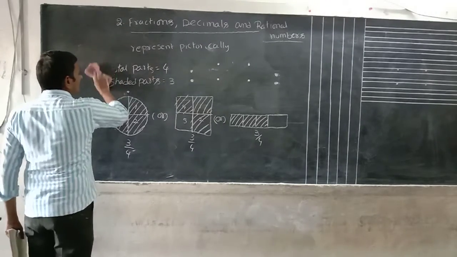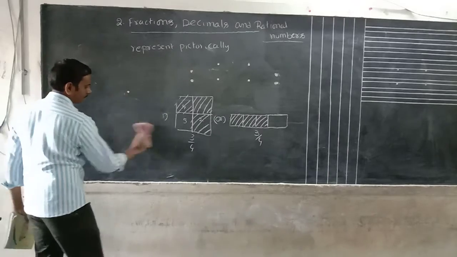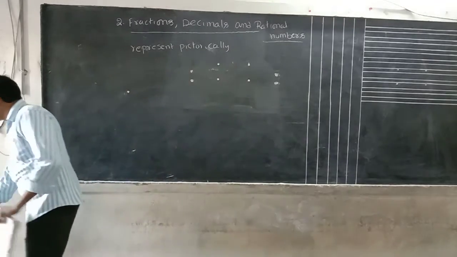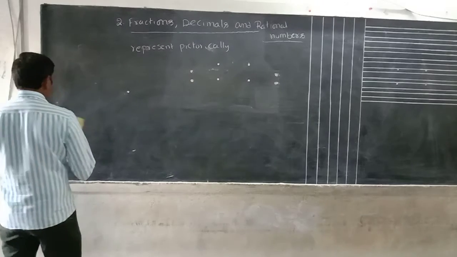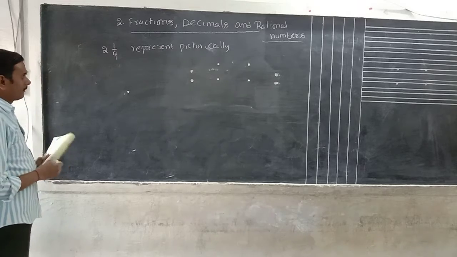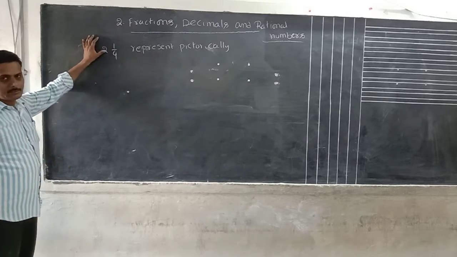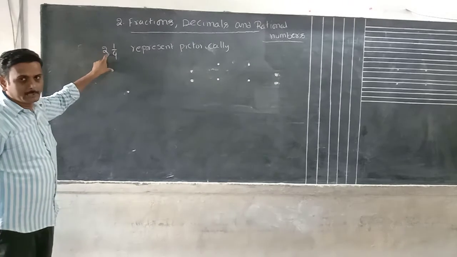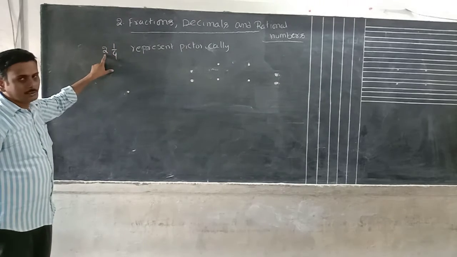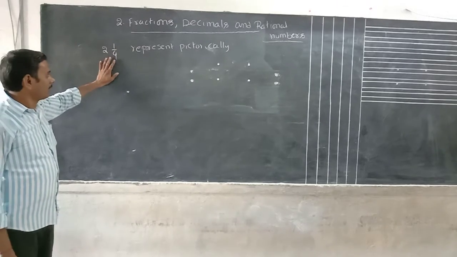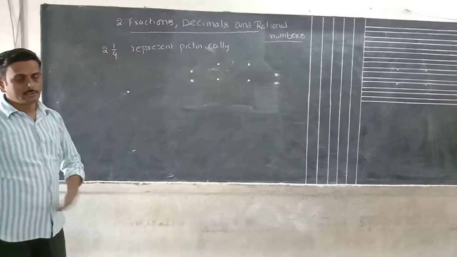For example, a question like this picture is given to you. What is the question? 2 1 by 4. Previously one fraction was given, but here an extra whole number is there. This type of number we call a mixed fraction. Whenever such a number is given to you, how can we draw it?